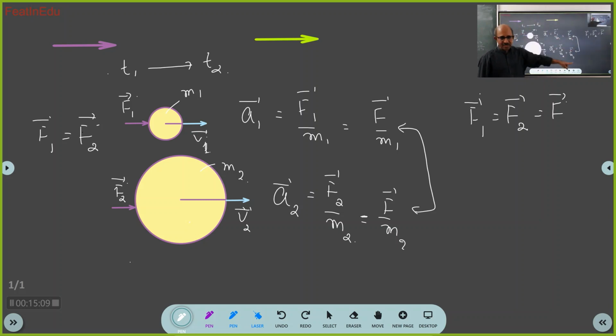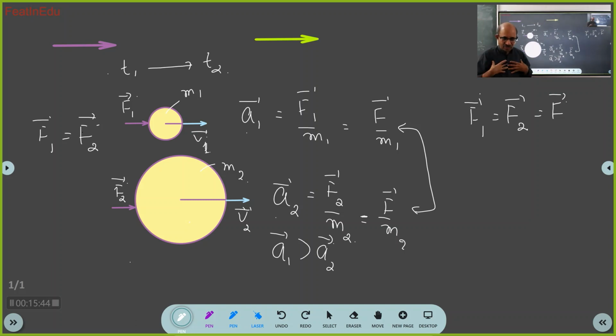See, in both the cases, the numerator is the same. Only the denominator differs: M1 is less than M2. So what will happen to acceleration A1? What is the relation between A1 bar and A2 bar? The acceleration in the body M1 will be more. Sir, acceleration A1 bar is greater than acceleration A2 bar. Got it? Yes, sir.